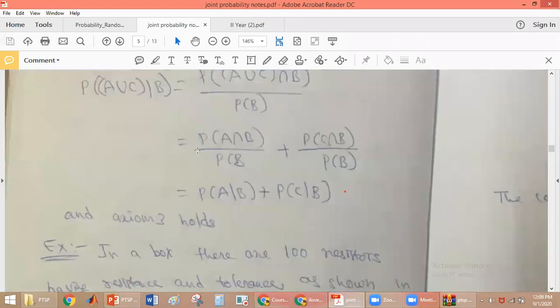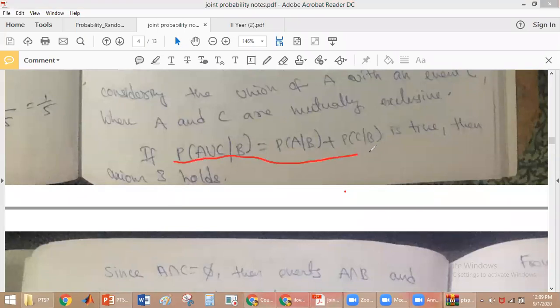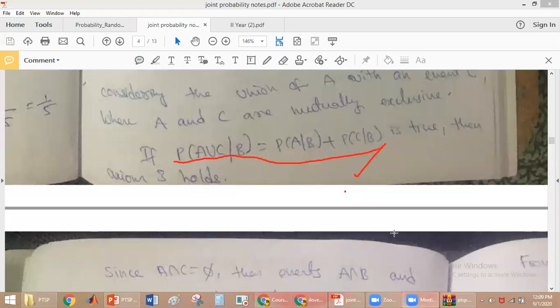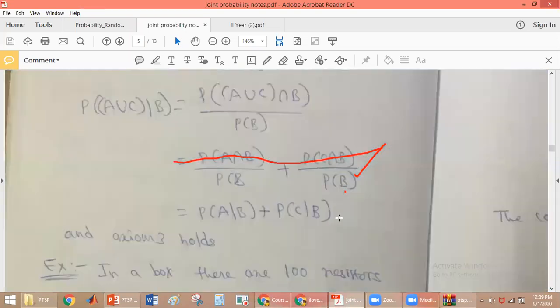So what does this first formula give? The first formula gives probability of A given B. The second one gives probability of C given B. Okay. So it is satisfying this condition. If this condition is satisfied, then it will be satisfying axiom number 3. Since this condition is satisfied, it will be satisfying axiom number 3 here. Okay, so like this, conditional probability will satisfy the axioms.